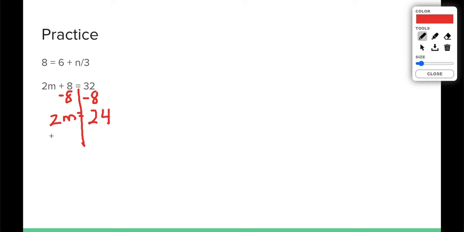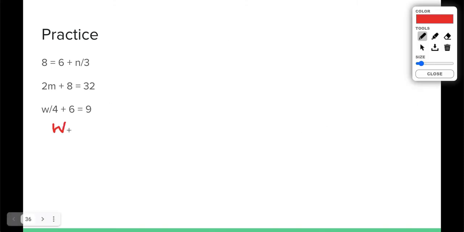2m means 2 times m. The opposite of timesing by 2 is dividing by 2. I get m equals 12. That means if I go back in and plug in a 12, 2 times 12 is 24, and 24 plus 8 equals 32.